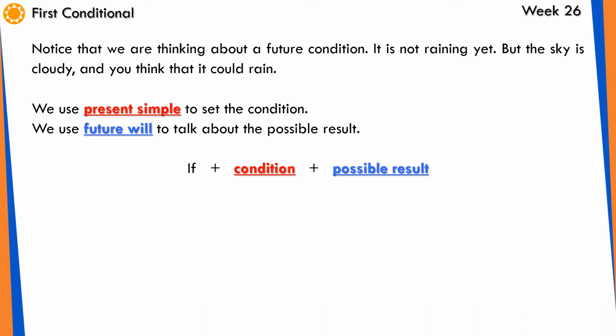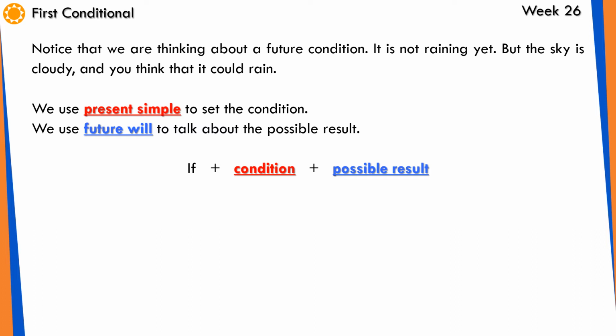Notice that we're thinking about a future condition. It's not raining yet, but the sky is cloudy, and you think that it could rain. That's what I said before. We use present simple to set the condition. We use future will to talk about the possible result. A basic structure could be like this. If plus condition plus possible result.